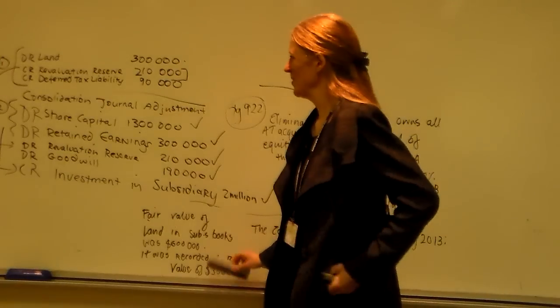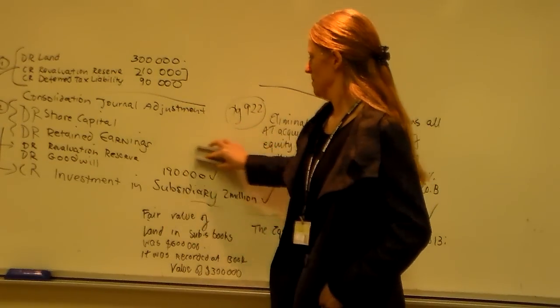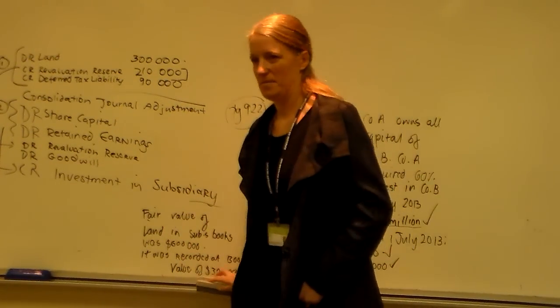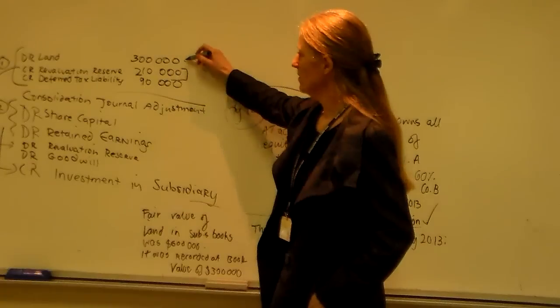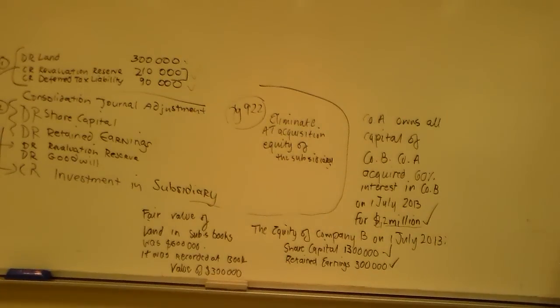60% of the share capital, retained earnings. Okay, so you're quite right, you're on track there. This journal entry won't change. That's going to be the same. So we're going to, first of all, revalue the land to its fair value.